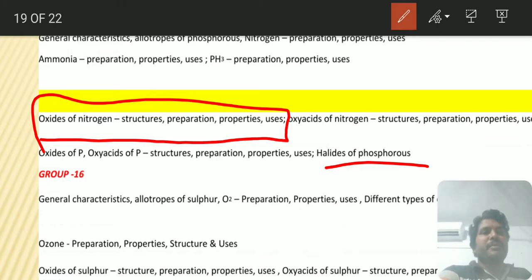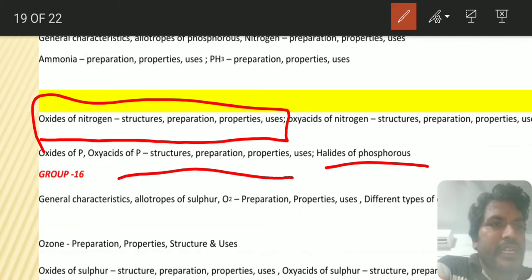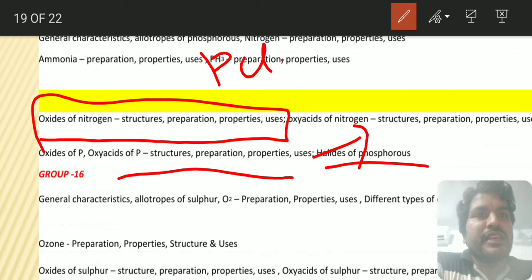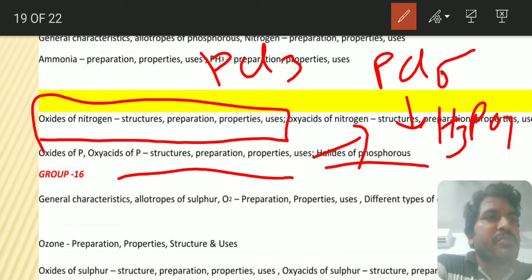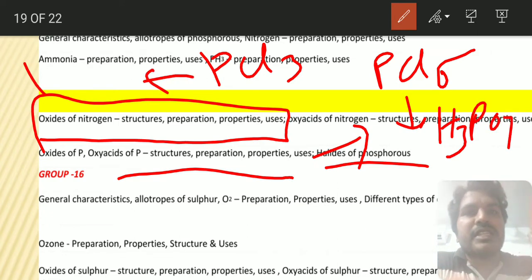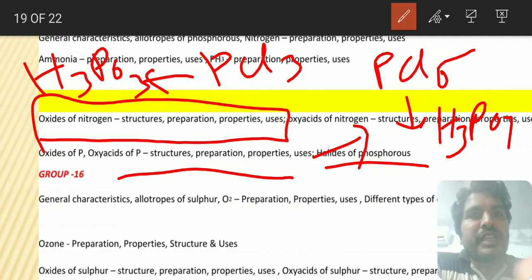So how can we prepare them? See here, oxy acid structures and all are there, right? Along with that, try to remember the preparation methods of the particular acids also. PCl5 on hydrolysis forms H3PO4, and PCl3 on hydrolysis forms H3PO3.